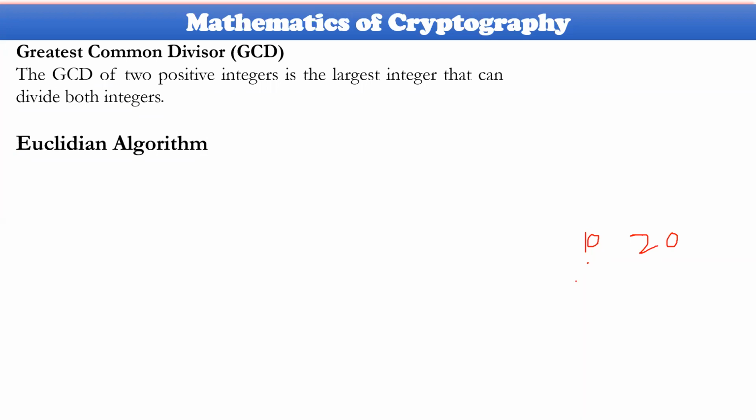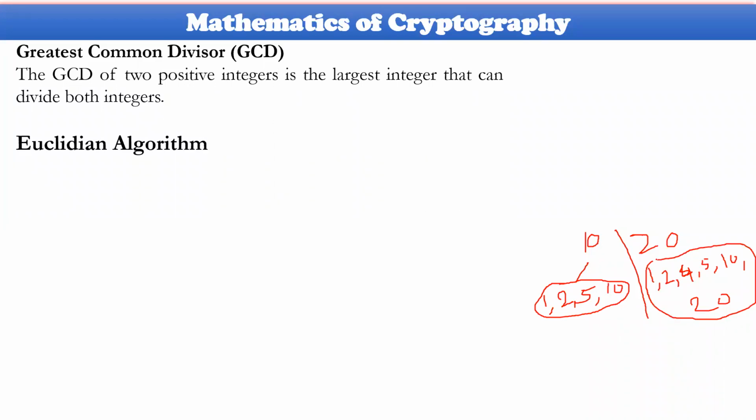Divisors of 10 are 1, 2, 5, and 10. Divisors of 20 are 1, 2, 4, 5, 10, and finally 20.